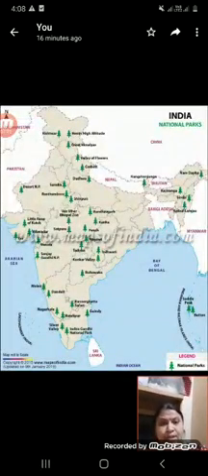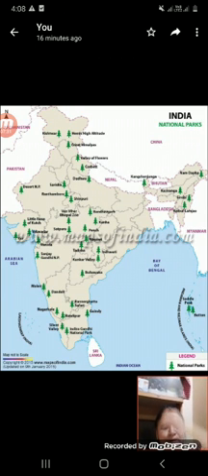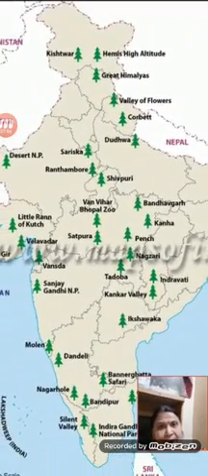So next is what? A thematic map. A thematic map focuses on particular information like roads, population and parks. Here this map will give you information about the park. One more example, what is a road? For roads there will be a different map. To show the population there will be a different map. But this map is a thematic map. This map is giving only information about the parks. See here, different parks are there.